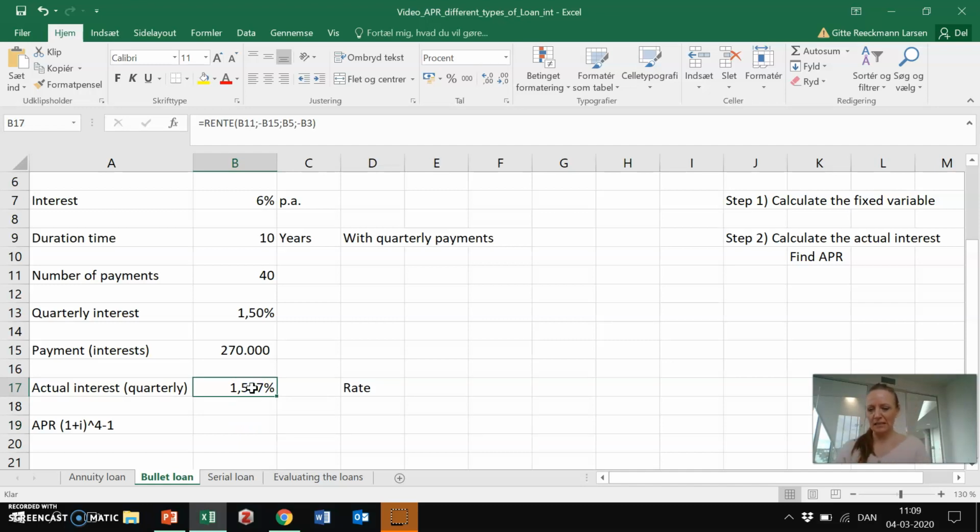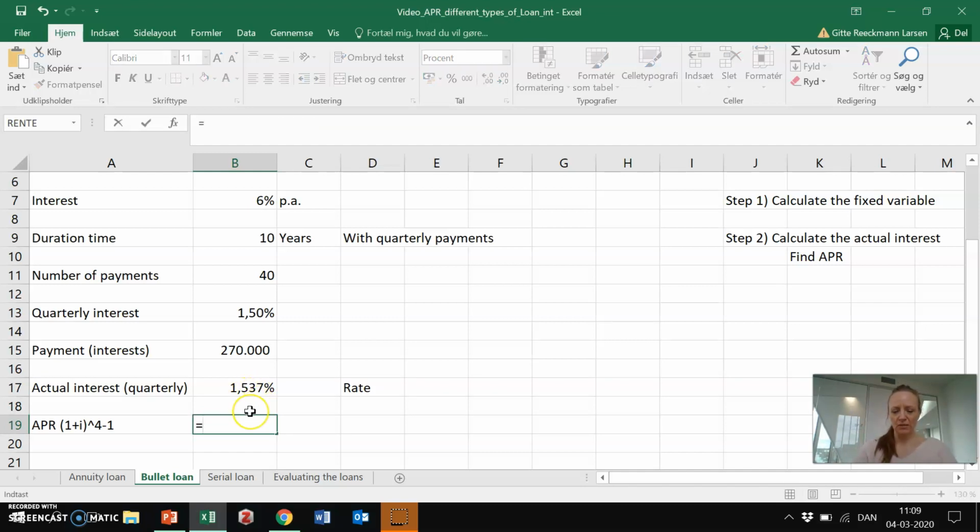We've talked about it in class. Make sure you understand. In this case, it is quarterly, therefore we say 1 plus the actual quarterly interest rate that I just calculated, and I take it 4 times forward in time to make it yearly. We have 4 quarters in a year. And I want to isolate the interest, therefore I subtract the number 1 again.